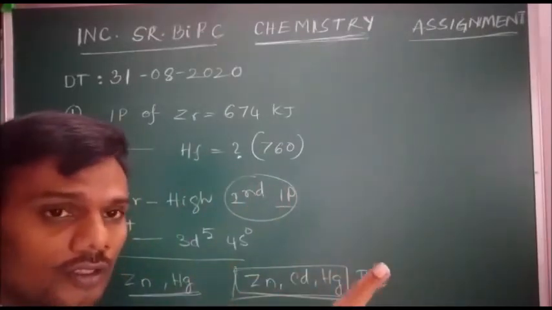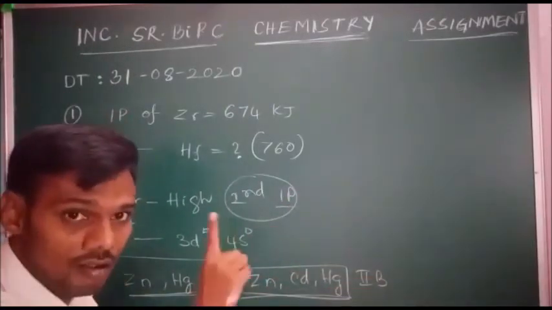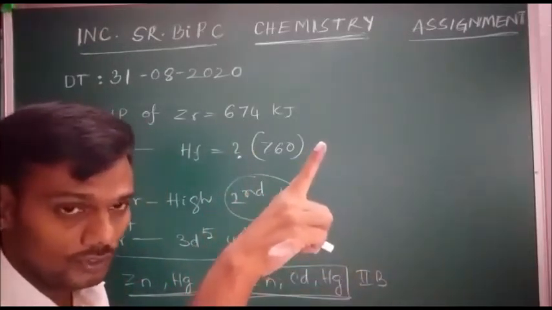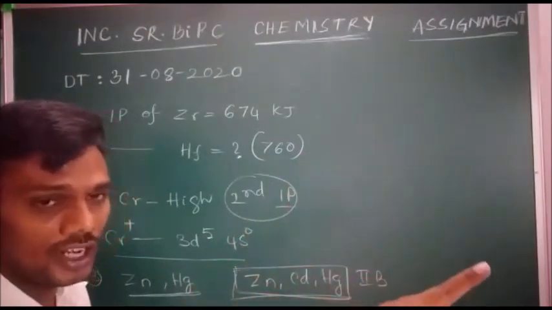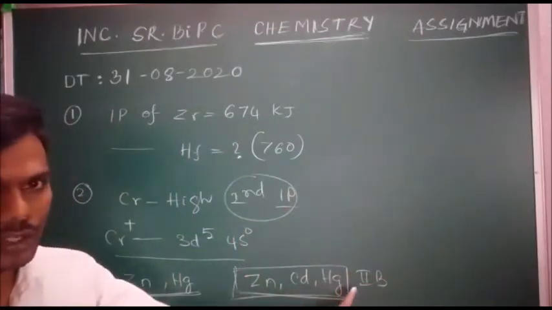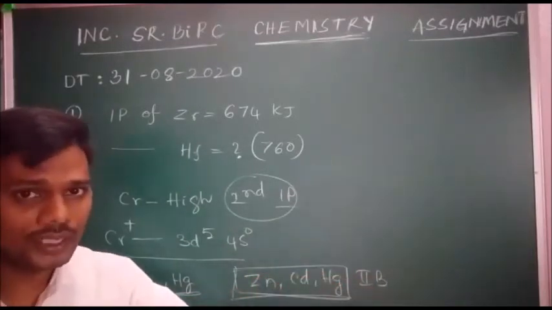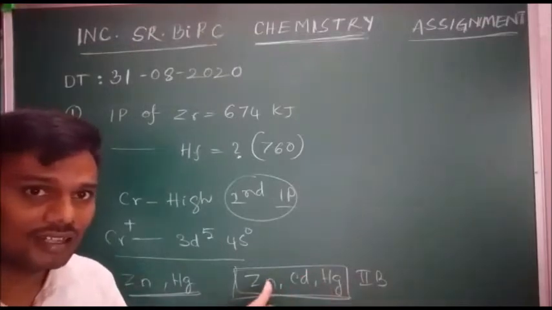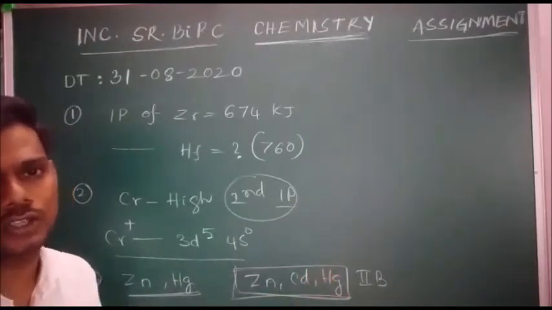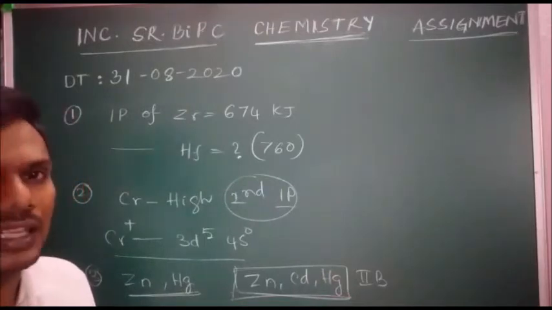Why? Transition elements show variable valency, but these elements are not considered transition elements because of the completely filled configuration of the n-1d sublevel. In these three elements belonging to the 2b group, the n-1d sublevel is completely filled. That's why these are not considered transition elements, so these elements do not show variable valency. Here the answer is their D subshell is complete.